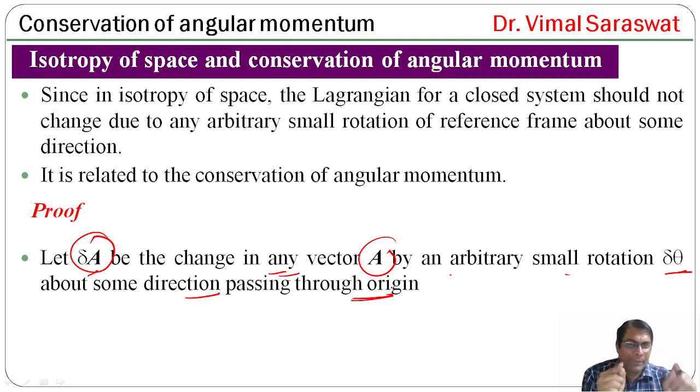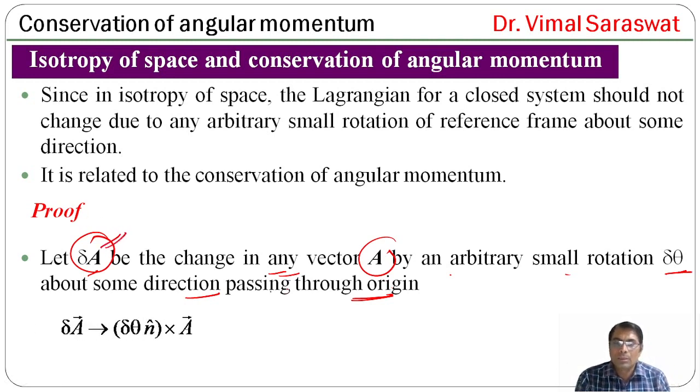So here we are giving an arbitrary rotation delta theta, and in this rotation vector A is changed by delta A. So delta A will be delta theta n cap cross A, where delta theta is the arbitrary rotation to the system, and delta A is the change in A.